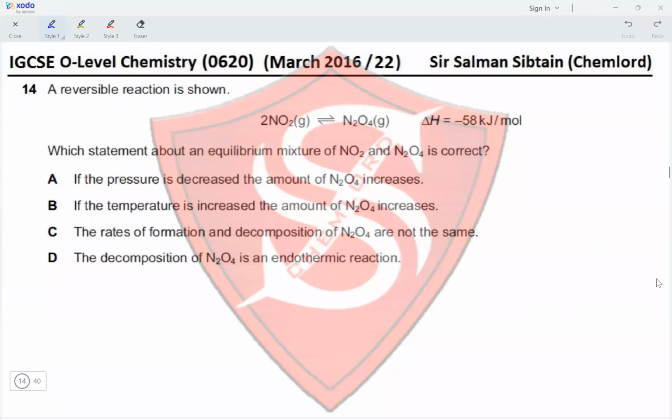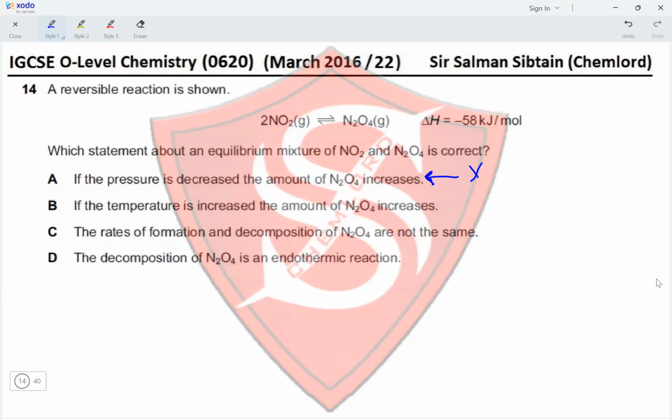Question 14. A reversible reaction is shown. Which statement about an equilibrium mixture of NO2 and N2O4 is correct? If the pressure is decreased, the amount of N2O4 increases. This is not correct because a decrease in pressure will favor the side with a greater number of moles. So that would favor the backward reaction, not the forward reaction. So A is incorrect.